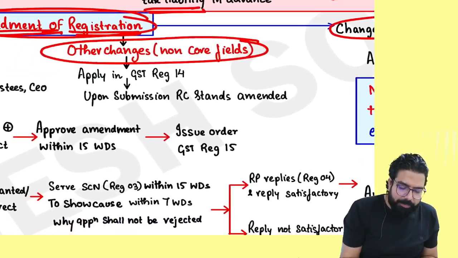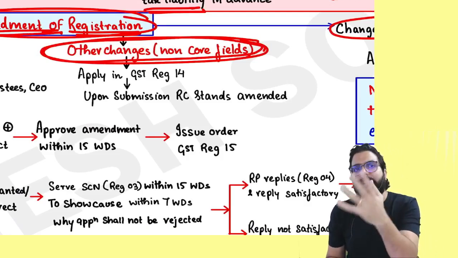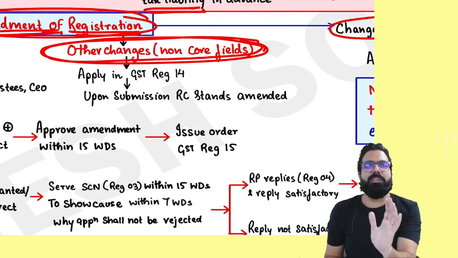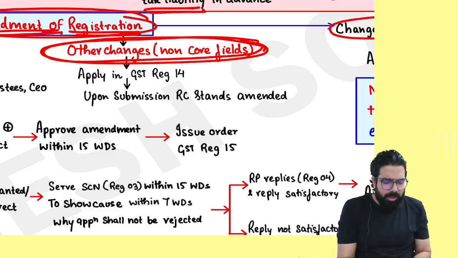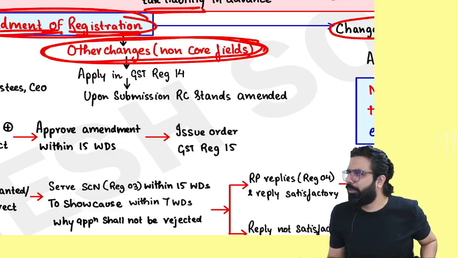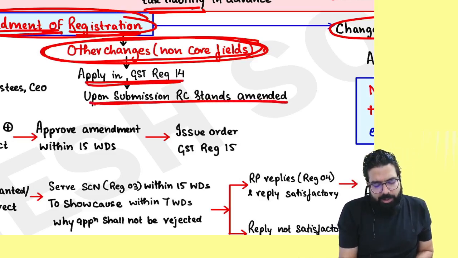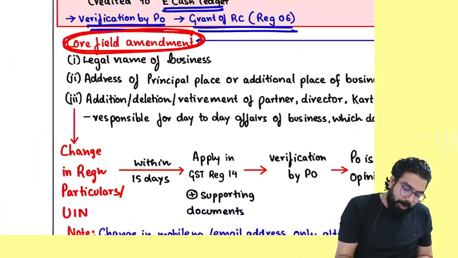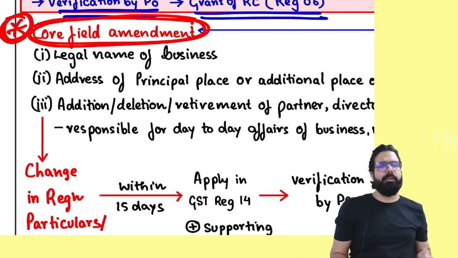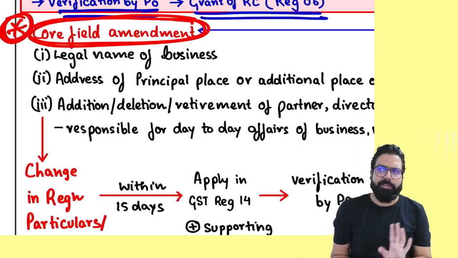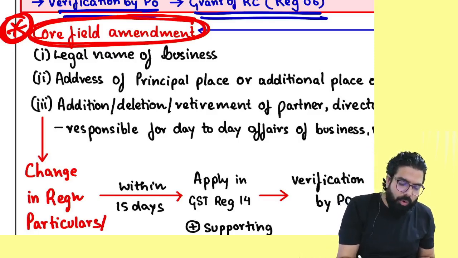Non-core field means might be your bank account detail has changed, might be your authorized signatory has changed. Remember one thing, for all these small amendments, you don't have to go ahead and need the proper officer's approval. Just go online, submit REG 14 and your registration certificate will get amended. But from the exam point of view, you should remember what the core field amendments are. Third class question it is, but still can be asked.